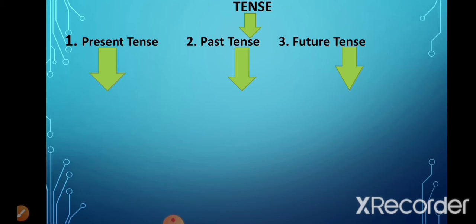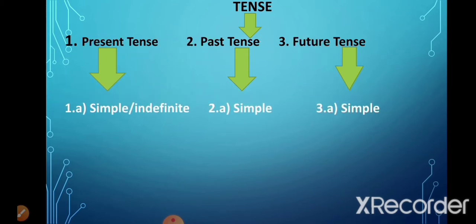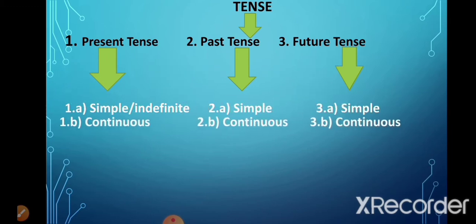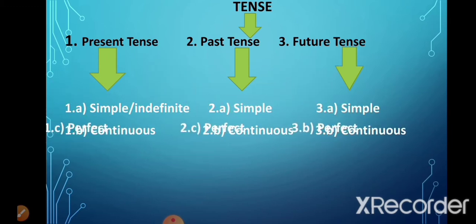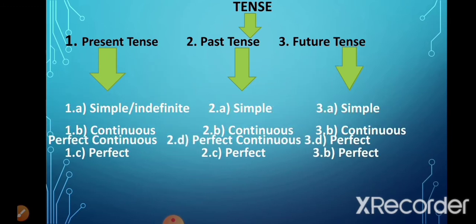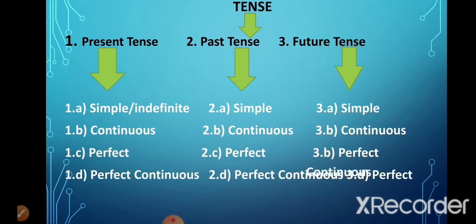Now, these three types are further divided into four categories. The first is simple indefinite tense, second is the continuous tense, third is the perfect tense, and the last is the perfect continuous tense. Now, today we will do the four types of past tenses, which are simple past tense, past continuous tense, past perfect tense, and past perfect continuous tense.